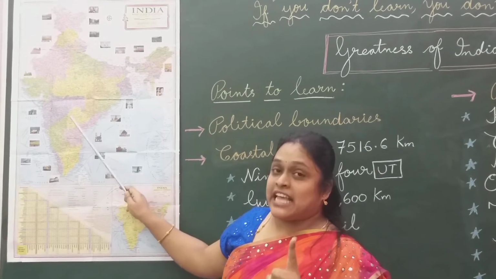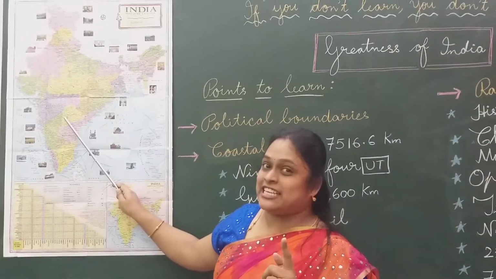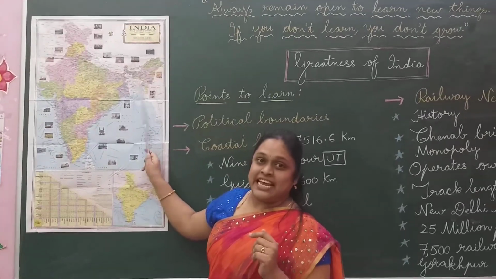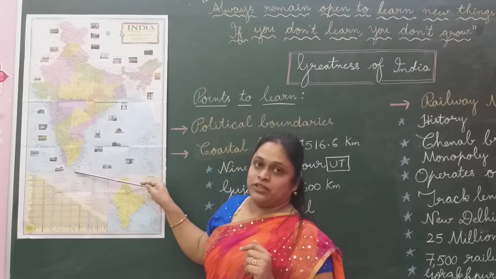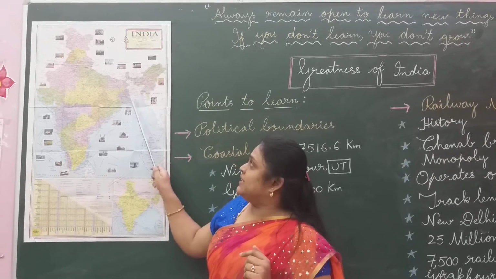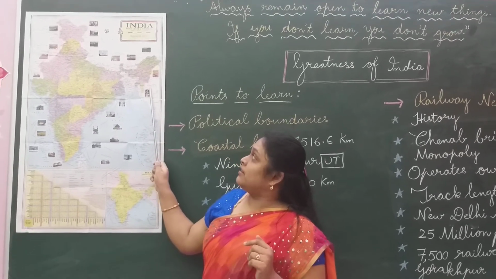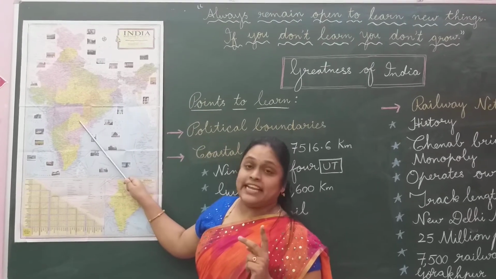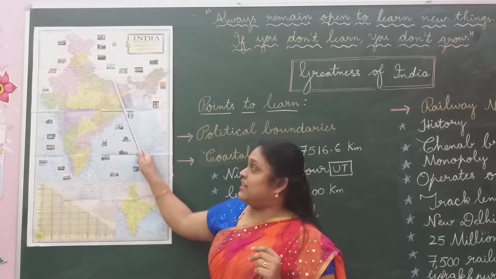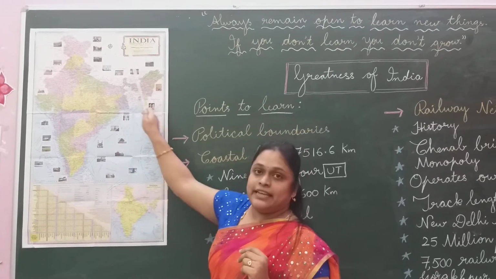One more direction we forgot to discuss. What is that? East direction. We have discussed northwest, northeast and south. The last direction is the east. In the east side, Myanmar and Bangladesh are the 2 countries that share their boundaries with India. So there are 7 countries that share boundaries with India.